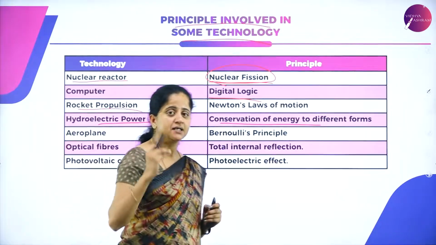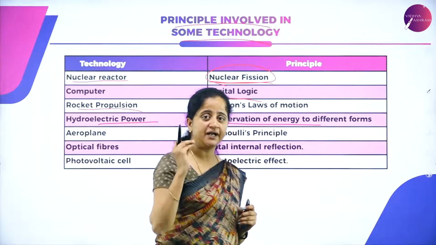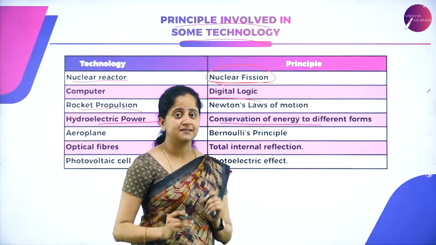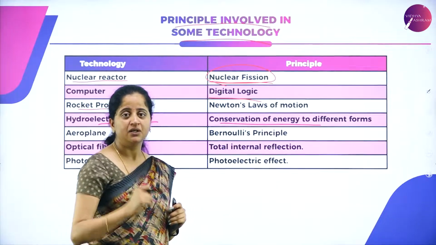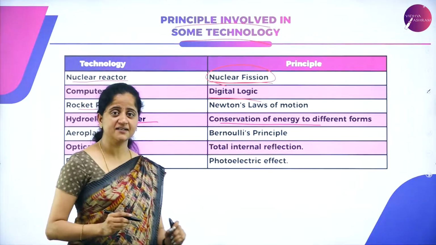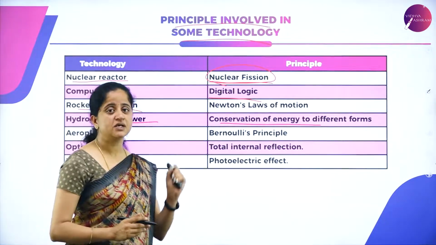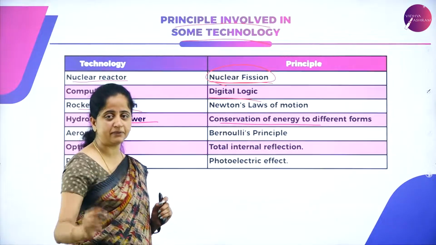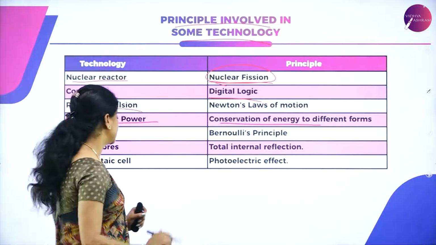As I explained, hydro energy is converted into electricity. Hydroelectric power is very much required nowadays in society. In the generation of electric power, we use hydro energy. The principle behind hydroelectric power is the law of conservation of energy.